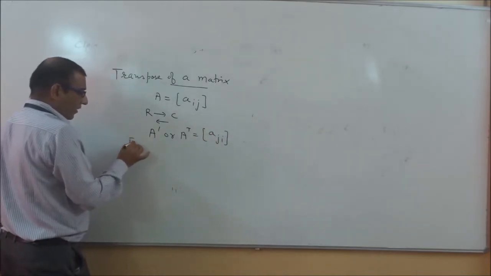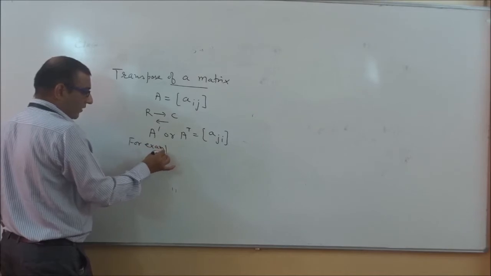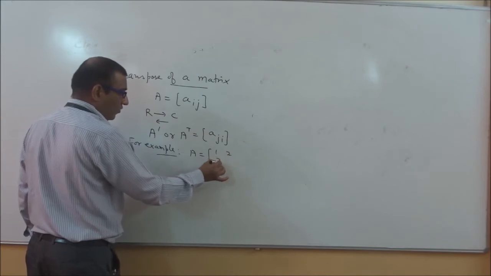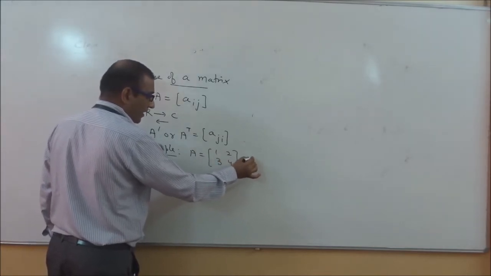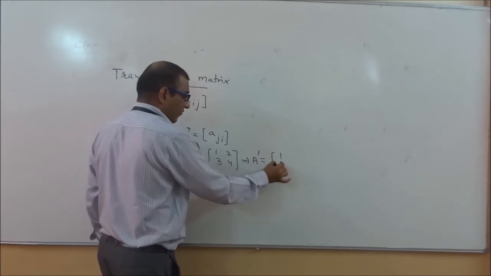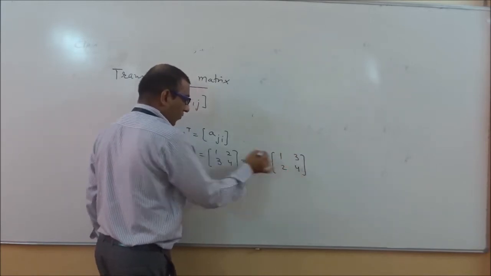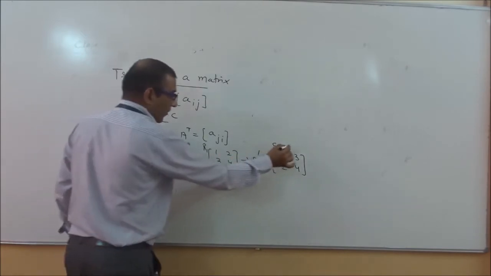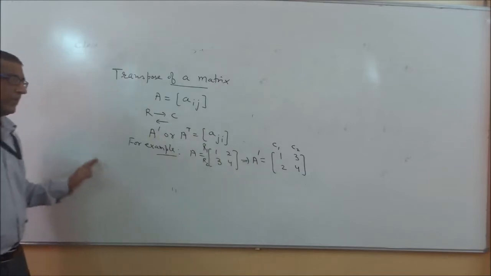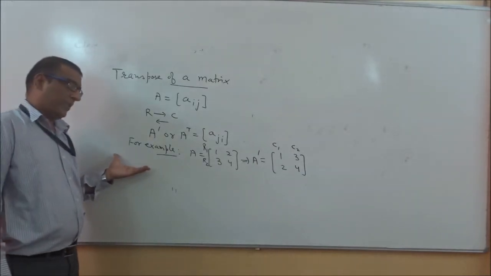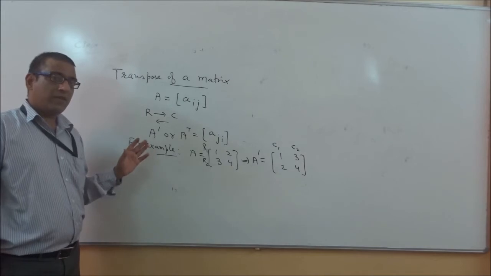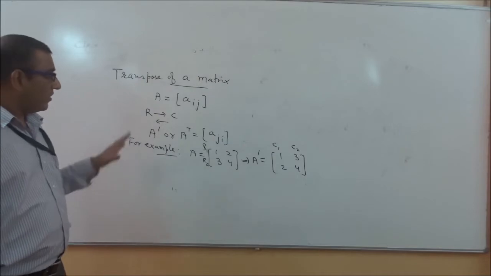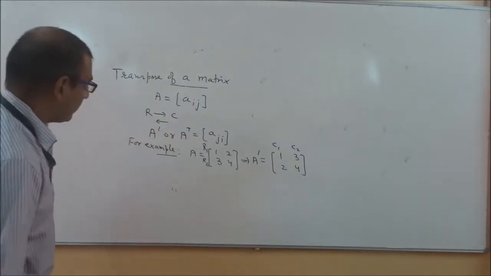It can be written as Aji. For example, if we take one matrix, capital A equals [1, 2; 3, 4], then how can we write its transpose? It can be written as [1, 3; 2, 4]. If you notice here, this R1 converts into C1 and this R2 converts into C2. So this is the concept of transpose of a matrix. It is also applicable for 3 into 3, and for any order, 2 into 3, 3 into 3, 3 into 2.